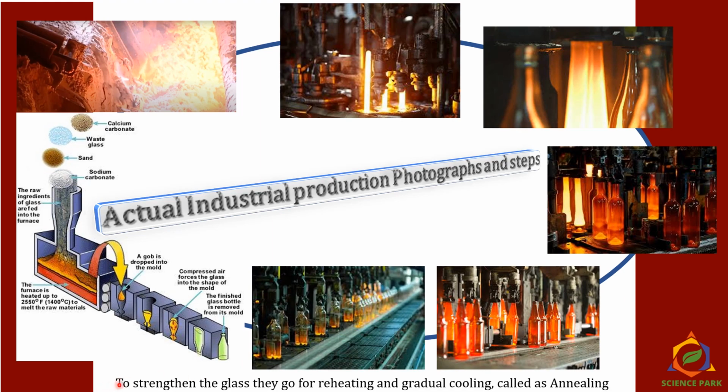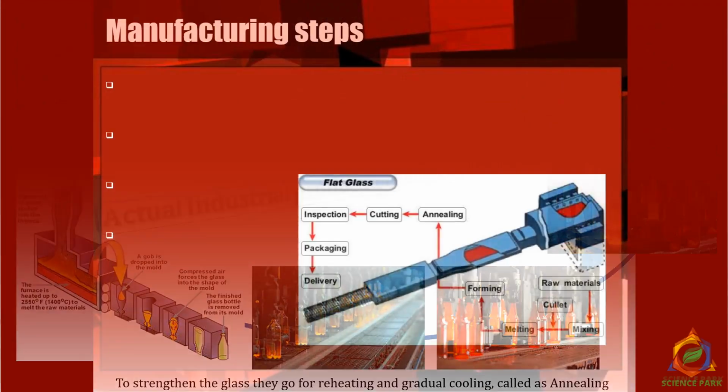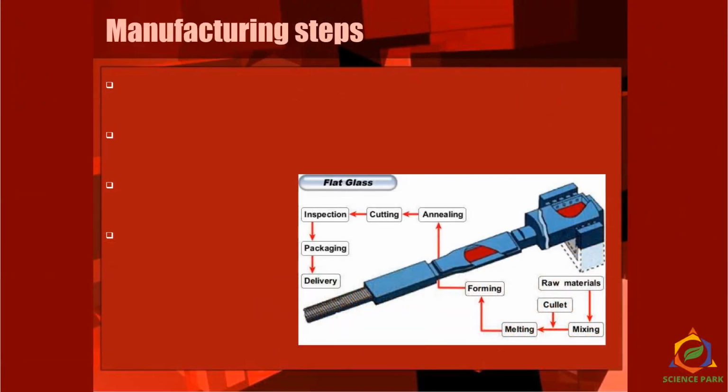Now to strengthen the glass, they go for reheating and gradual cooling. This process is called annealing, which is very important in glass production. Now let's see the simple steps of manufacturing, which are very simple to remember.